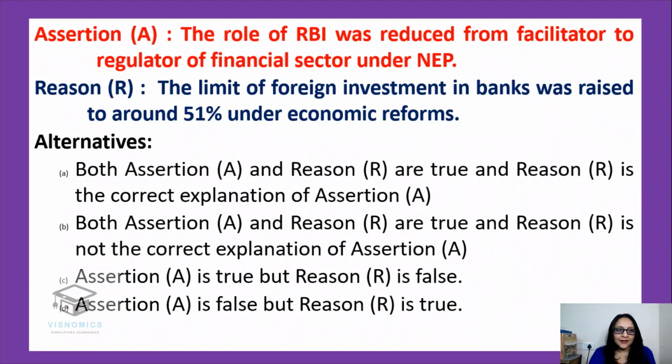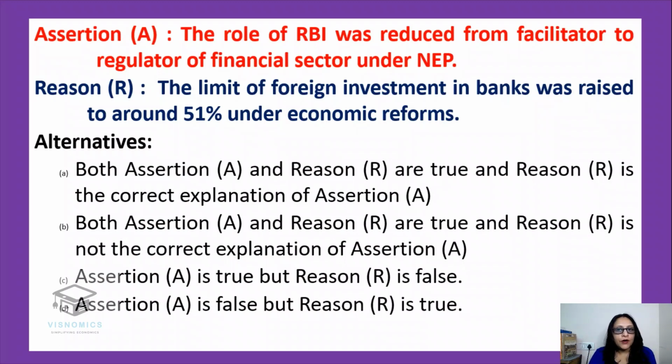Okay, now we have the assertion and reason-based questions. The first one: the role of RBI was changed from facilitator to regulator of the financial sector under NEP. There are 4 alternatives, and you have to choose any one. When I'm reading the assertion, find out whether it is true or false. And when I'm reading the reason, associate it with the assertion. If it is true, is it explaining the assertion? Okay, let's do it. I'll repeat it again.